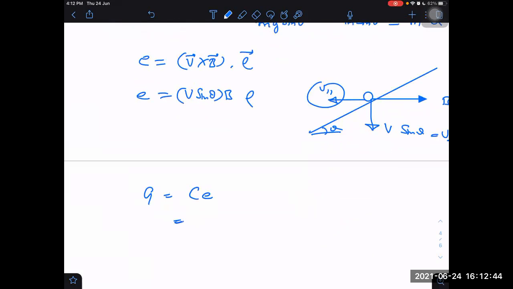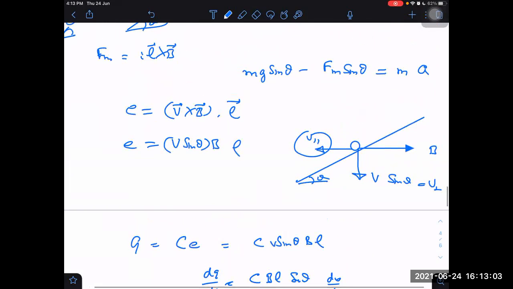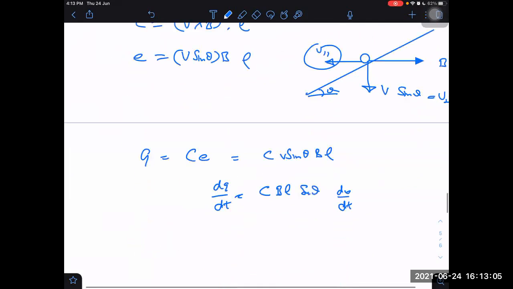What is Q? Q is equal to CV, that is C into B into L into sine theta into V. What is dQ by dt? C into B into L into sine theta into dV by dt. dV by dt is nothing but A, I will write it as A. So CBLA sine theta finally. That is current.